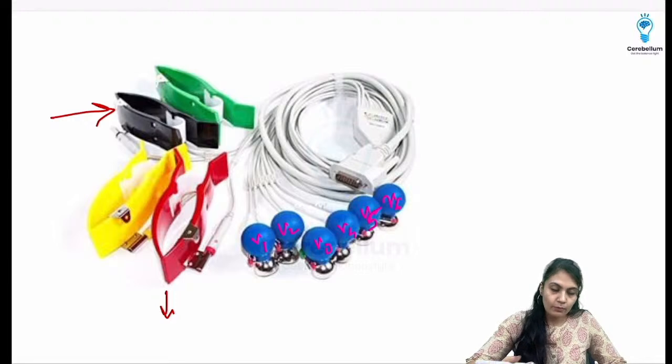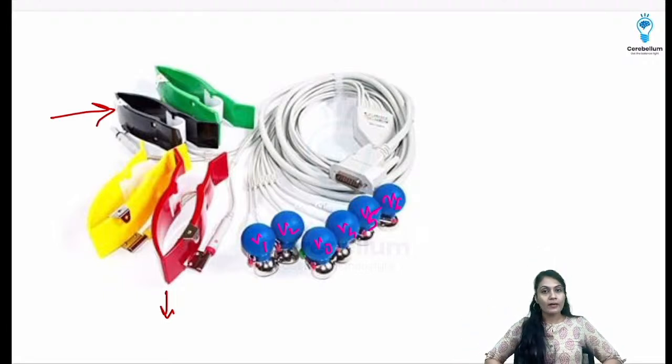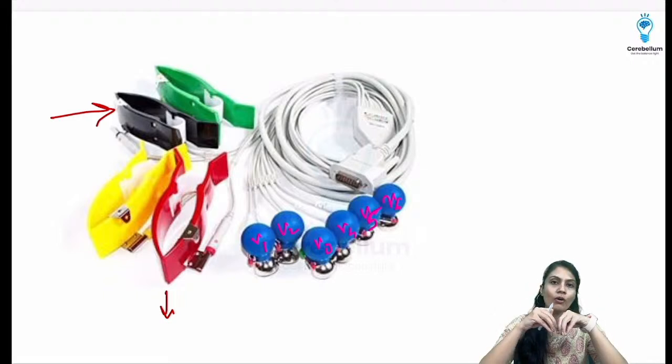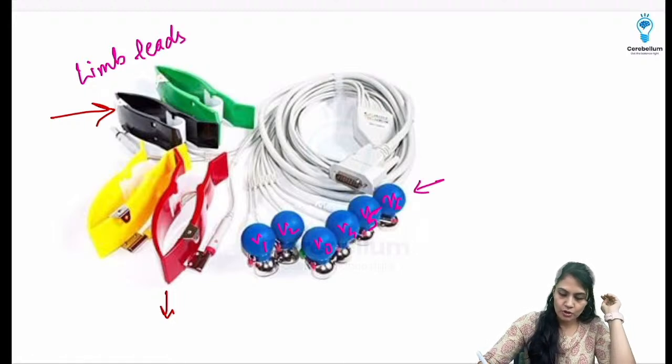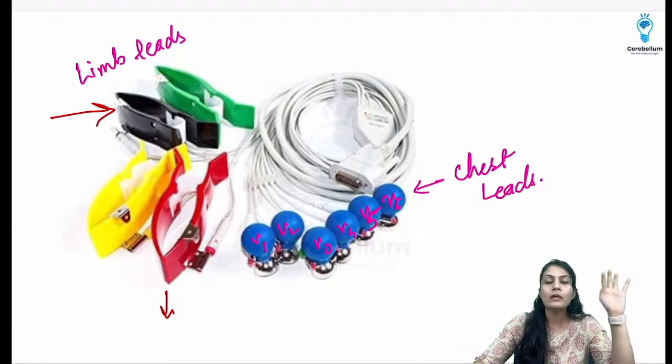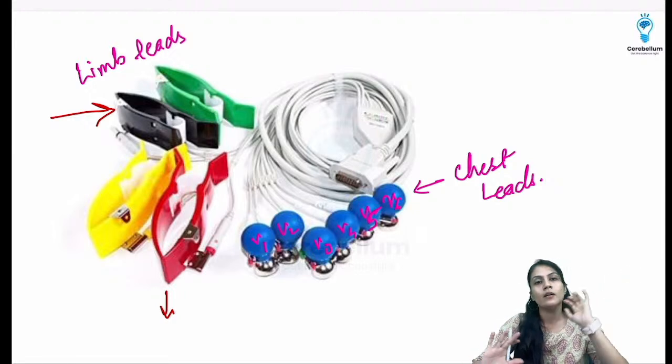Okay, and we don't have to attach any leads per se to get the augmented waves in the augmented leads. Why? Because they will be calculated with the help of the limb leads itself. So these are the limb leads and these are the chest leads. We do not attach any lead specifically for the augmented ones. This will be calculated by the limb leads itself, right?